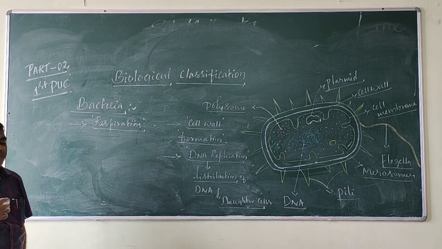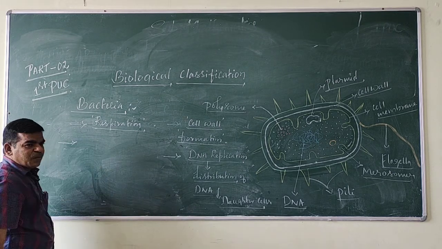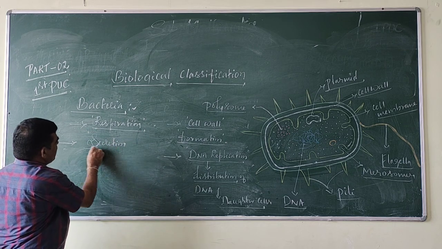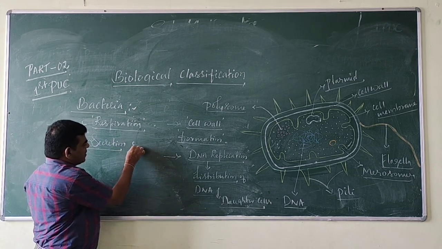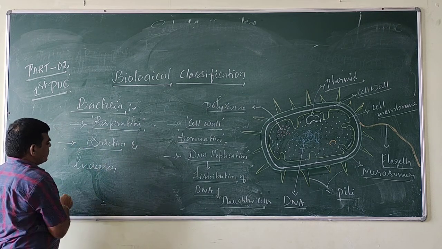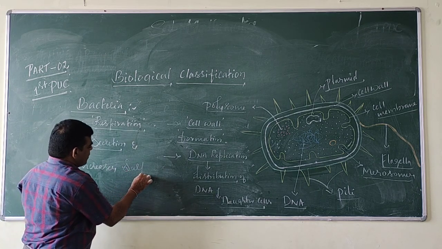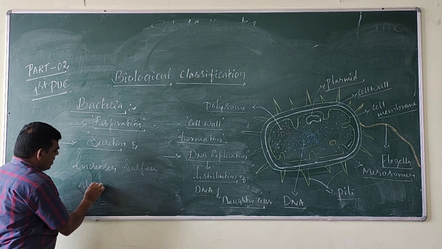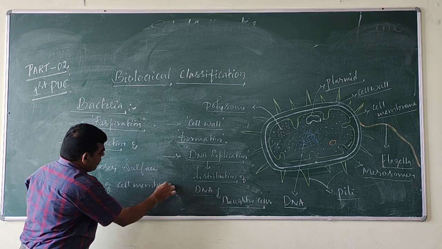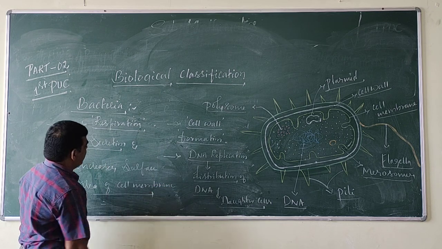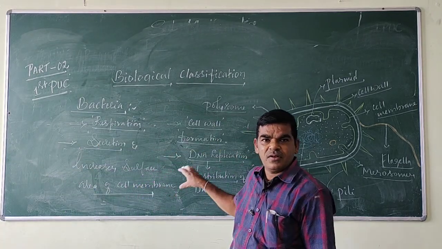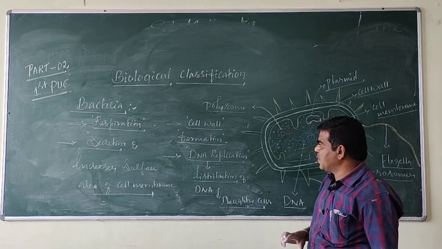Mesosomes are involved in respiration, and they also help in secretion and increase the surface area of the cell membrane. These are the important functions of the mesosomes.